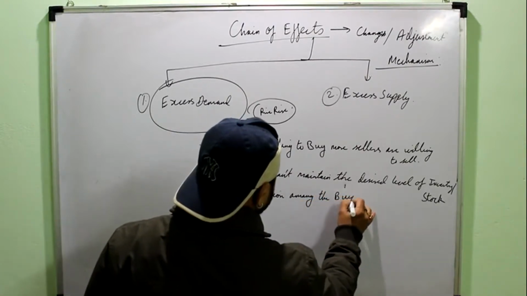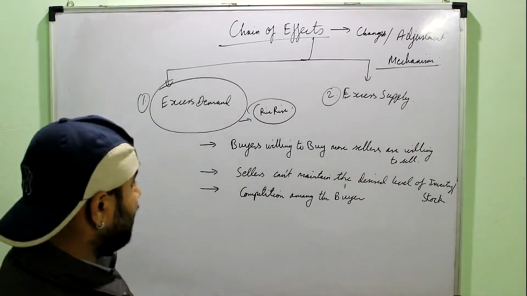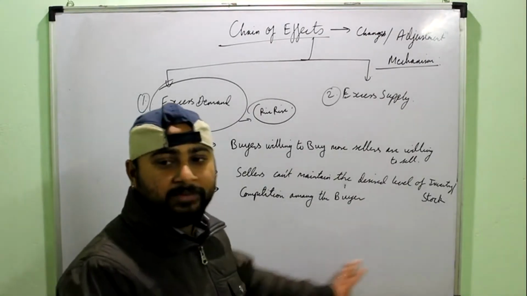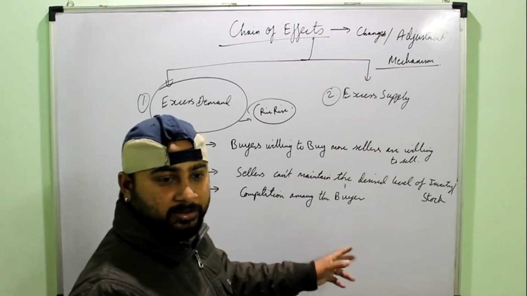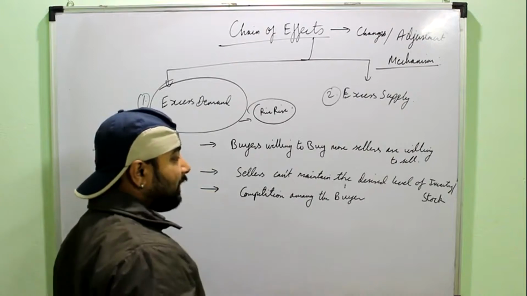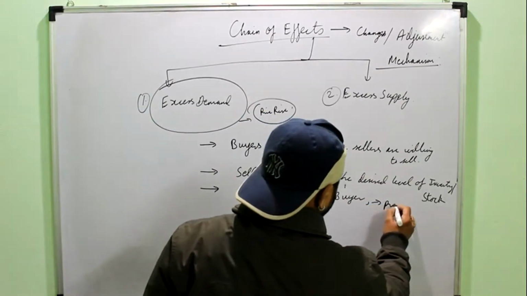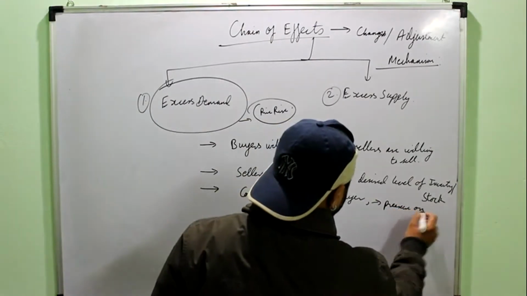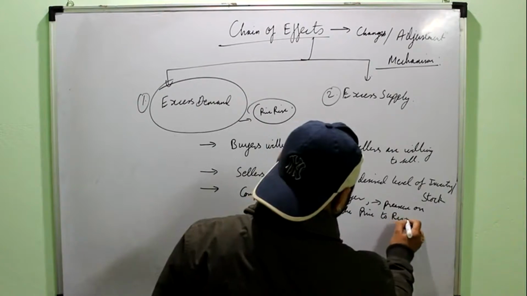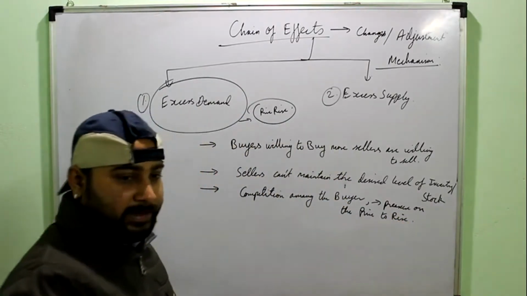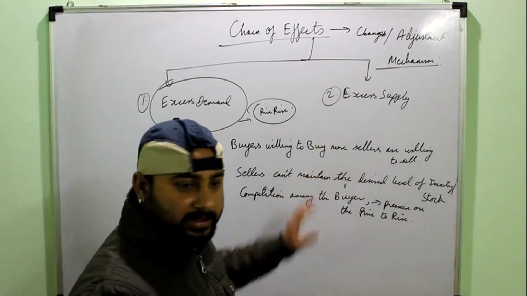Remember, the competition among the buyers is to buy the commodity, or which buyer will be able to buy the commodity. Like we said that there are 10 copies of a book and 100 people want to buy it. So there is a competition that who would be those 10 people who will be able to buy that book. So it leads to pressure on the price to rise. Means the buyers are ready to pay a higher price for the commodity, or the price of the commodity slowly tends to rise.